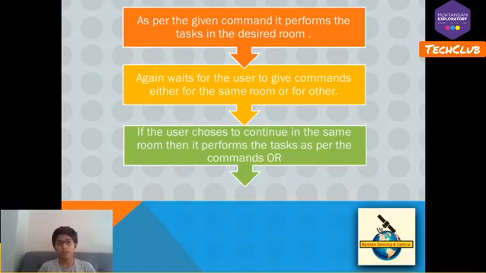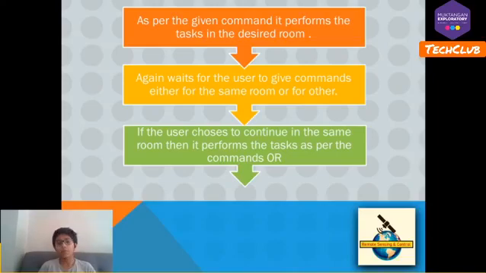If I am in the living room, the lights of the living room are turned on. After that, the GUI again waits for the user to give commands either for the same room or for another. So let's say after some time spent in the living room, I say turn off the lights and I want to go to the kitchen. So I go to the kitchen, and the images of the next room are displayed.